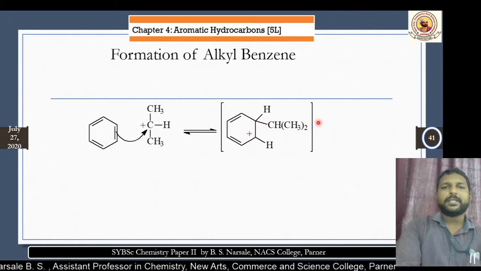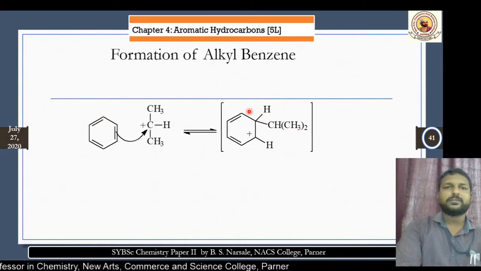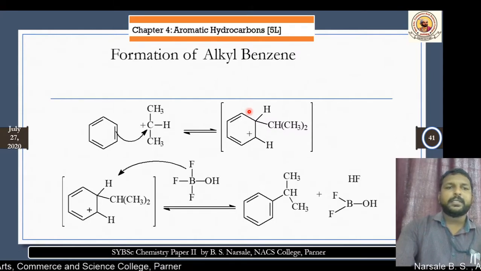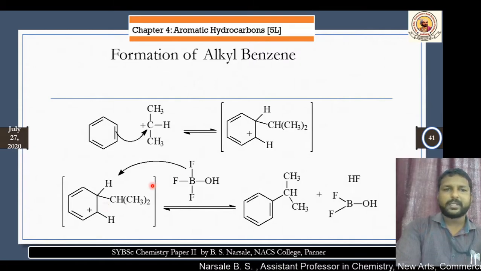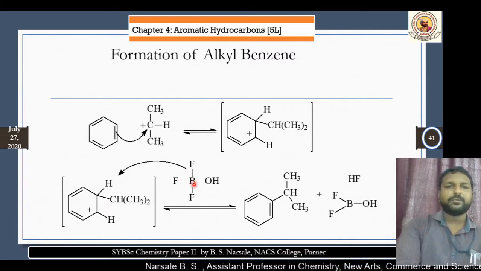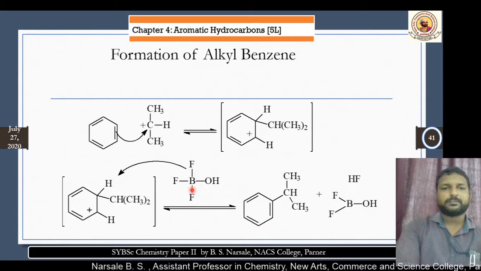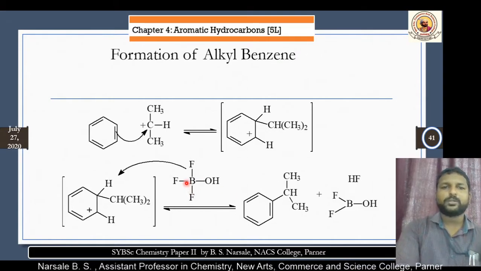This intermediate is unstable as the aromatic character of the benzene is lost. Then in the next step, this unstable intermediate will be converted to the aromatic system by reacting with the BF3OH molecule.